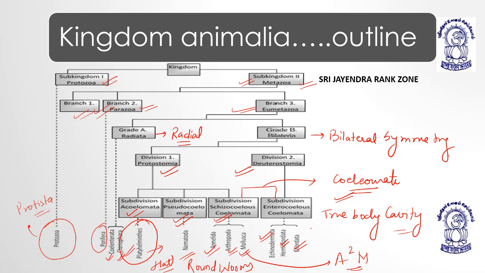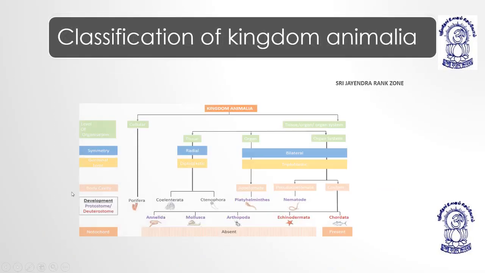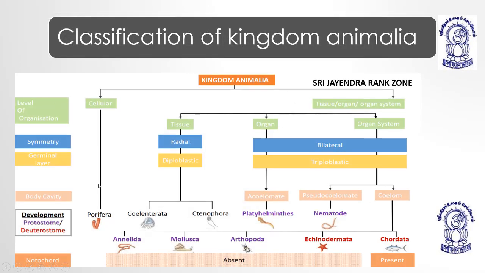Which phylum is included under the family of Parazoa? Phylum Porifera. Which phyla are included in the category of Schizocoelom? Annelida, Arthropoda, and Mollusca. A square M. Okay, so these are the further descriptions. Now, moving to the next slide. This is the actual classification, the same we have discussed. So I'll not describe it again because we have already discussed it in very detail.